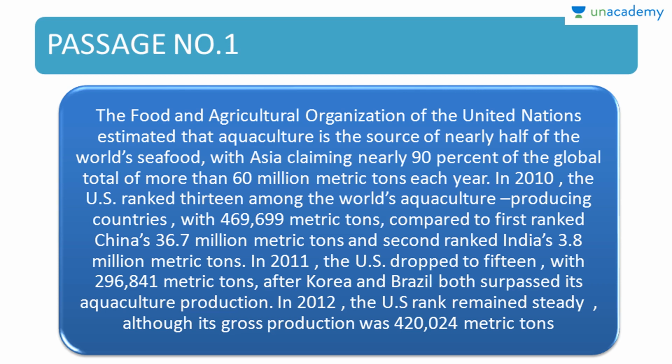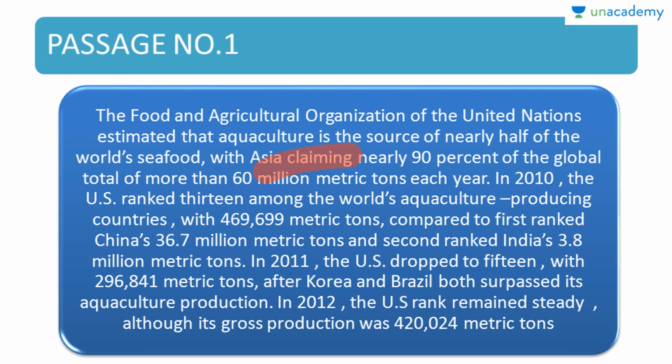So what we will do here is try to understand each and every line. The first line: the Food and Agricultural Organization of the United Nations estimated that aquaculture is the source of nearly half of the world's seafood. So you understand that this passage is primarily about aquaculture, with Asia claiming nearly 90% of the global total of more than 60 million metric tons. So they are telling you about Asia too. So Asia is also important for this passage.